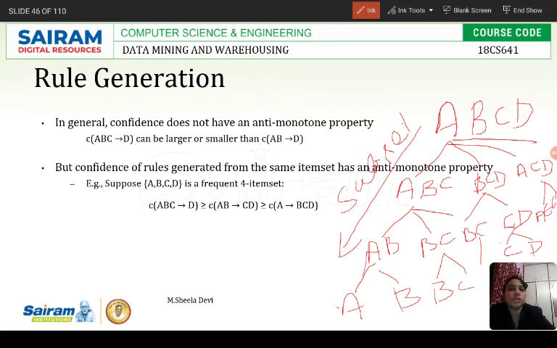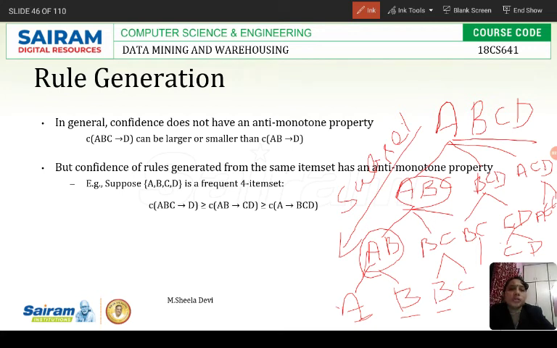So we should prune those items which are not occurring frequently. If some item is occurring infrequently, then there is no need to consider the superset. That's what is said in the a priori.